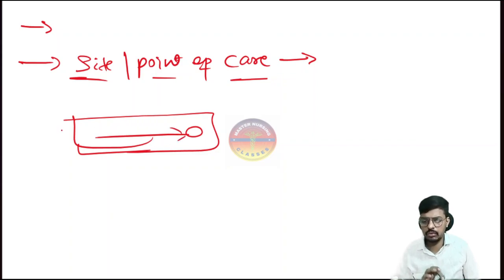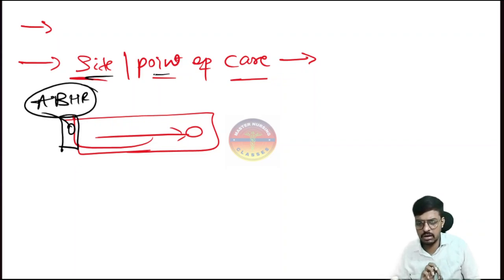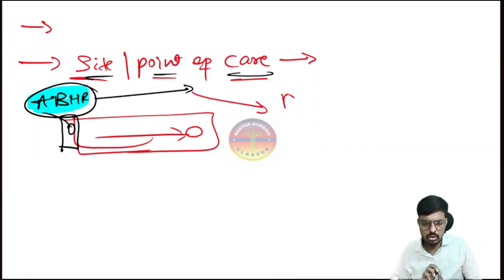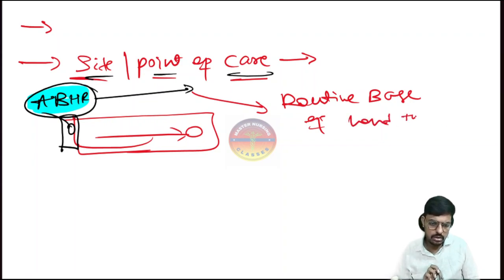In some private hospitals and a few government hospitals, you have seen attached to this part of the bed they keep a bottle, that is the alcohol based hand rub. So at the point of care, the best mode of hand washing is the alcohol based hand rub. This is a very important question, and this one is also called the routine base of hand hygiene. Routine hand hygiene is the alcohol based hand rub.